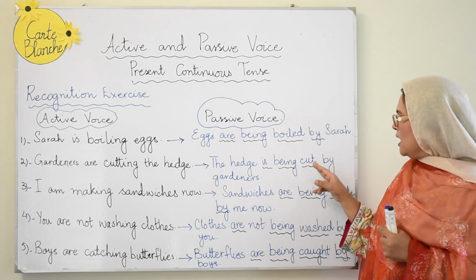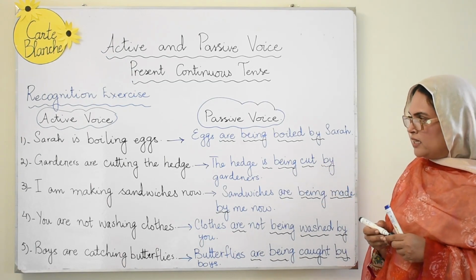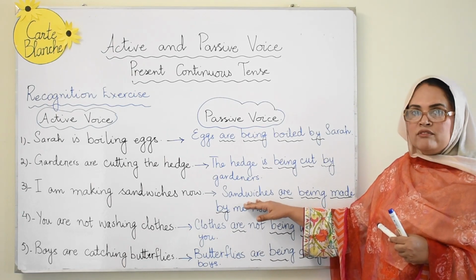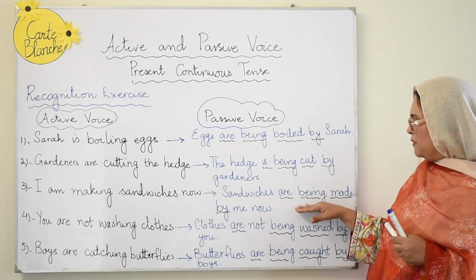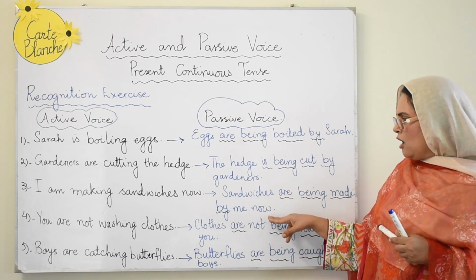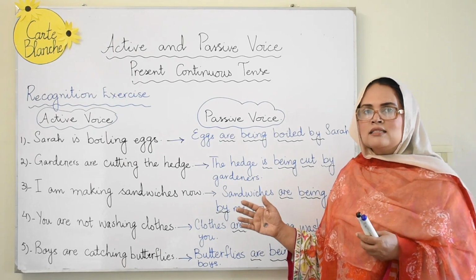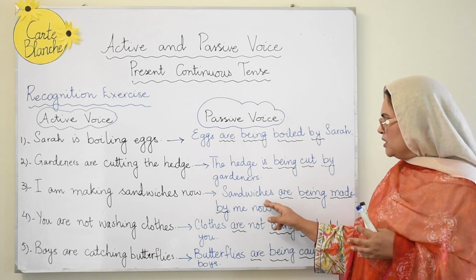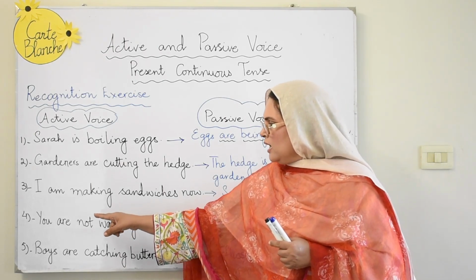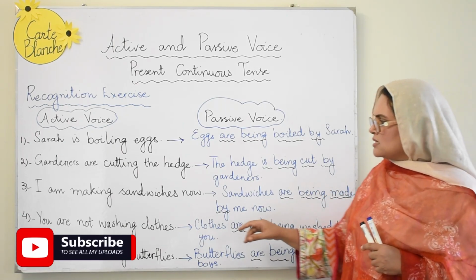Third form is the same, and we have inserted the word by, and then we have the gardeners over there. I am making sandwiches now. Now sandwiches are being made by me. Or now sandwiches are being made by me. So the position of this can be changed the way we want to write it, but that doesn't make much difference. The actual thing is that we need to learn the rules which are being applied and which are being successfully applied here.